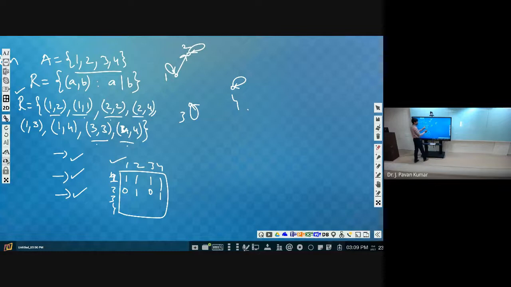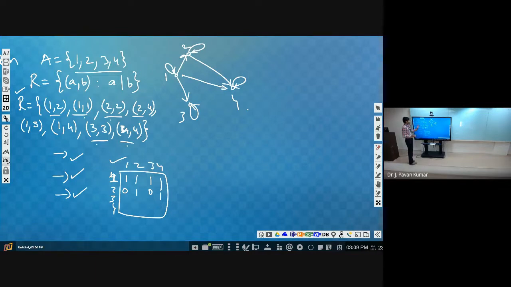Next, 2, 4 we are having a relation. Next 1, 3, so from 1 to 3 we should have a directed edge. Next 1, 4 we should have a directed edge. Next 3, 3 self loop, 4, 4 self loop. So this is the digraph representation.